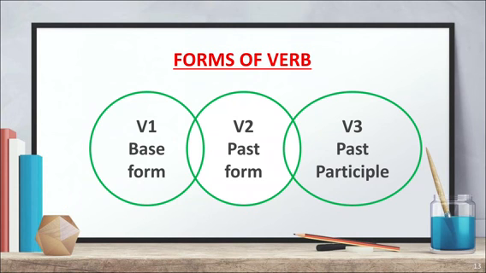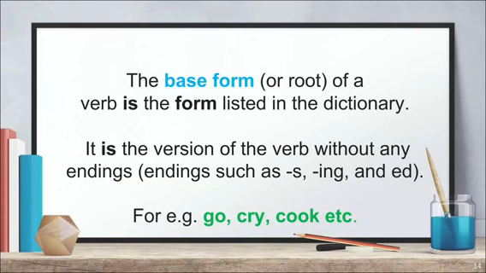Now we will learn about three forms of verb. There are three forms of verb. V1, which is the base form, V2, which is the past form, and V3, which is the past participle form. Let's take a look at them one by one. The base form, also known as root form, is the form listed in the dictionary. So the words you see in the dictionary are all in the base form, or you can say root form. It is the version of the verb without any endings, such as ing, ed. For example, go, cry, cook, etc.